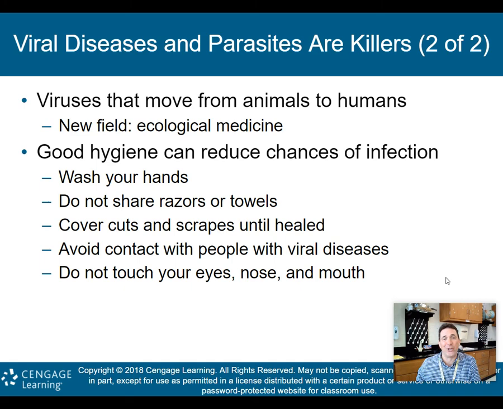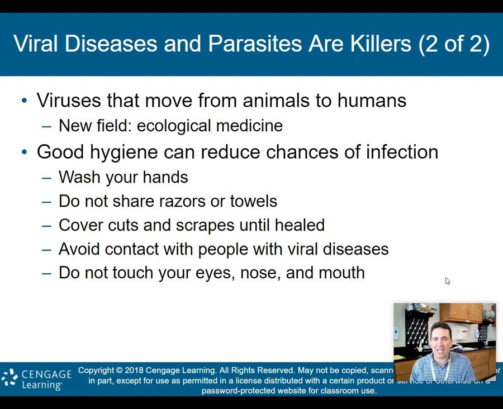So again, maybe another area of employment for you as you get out of here and go into the real world per se. Maybe you're going to get into this field where you study these viruses that actually jump from animals to humans. And again, that's what we're dealing with right now with the COVID-19 virus.